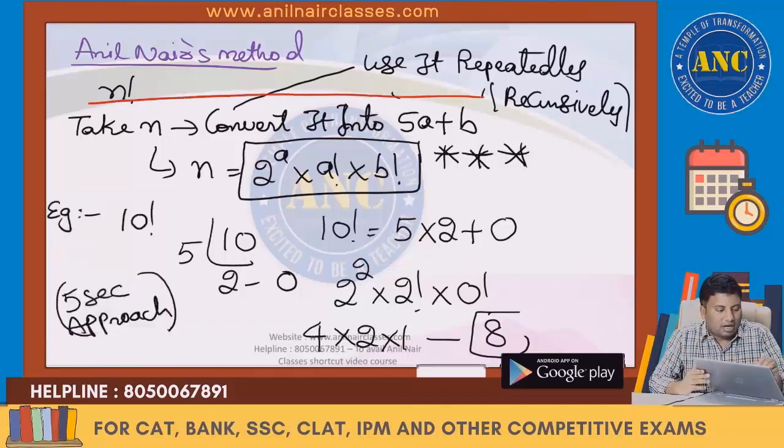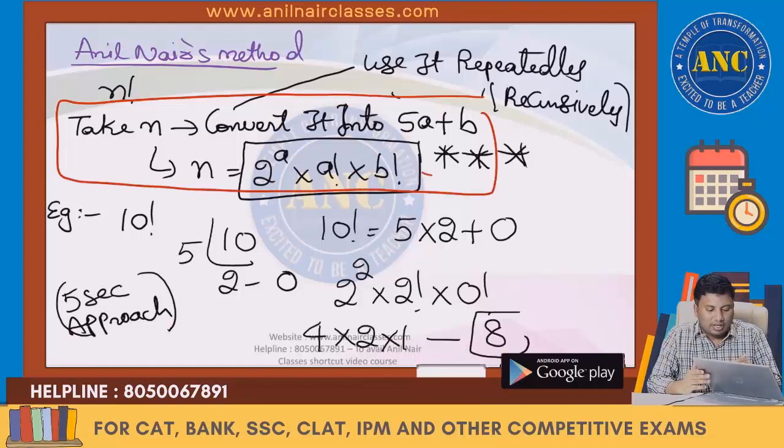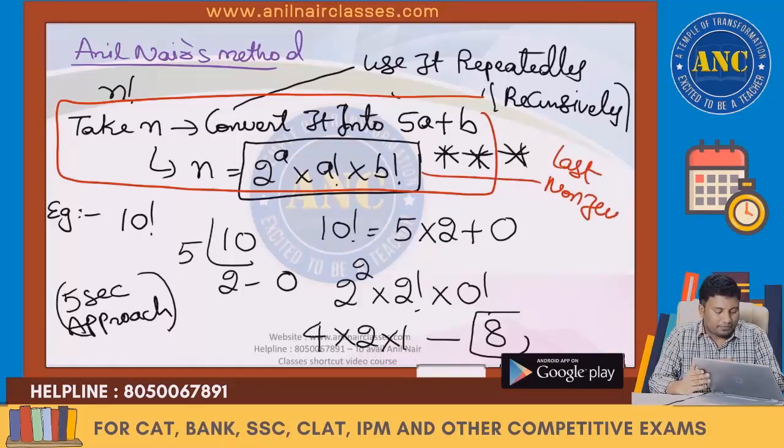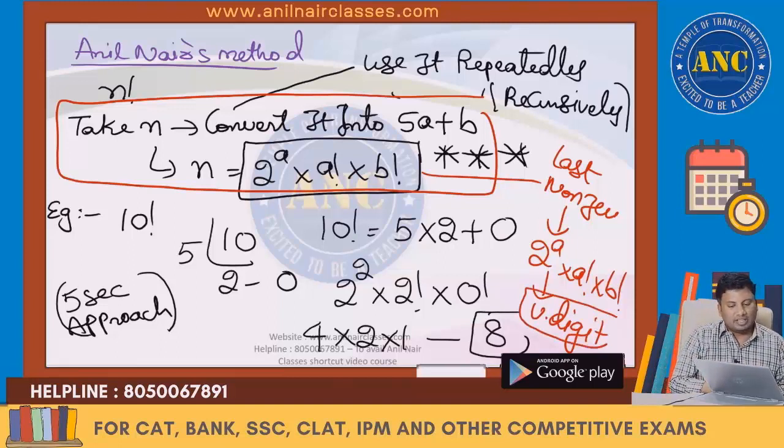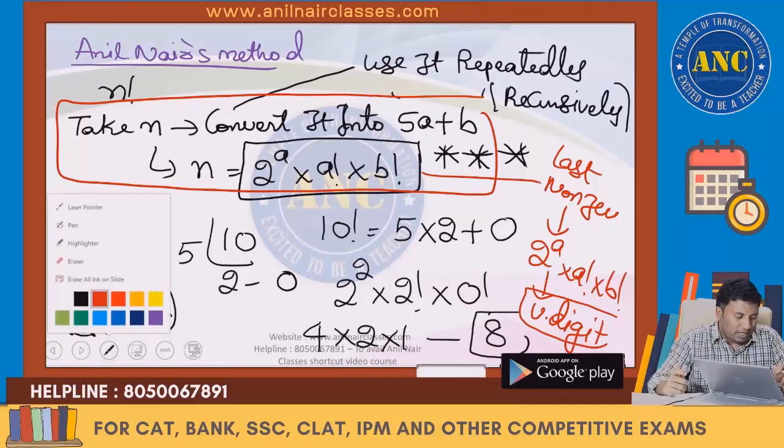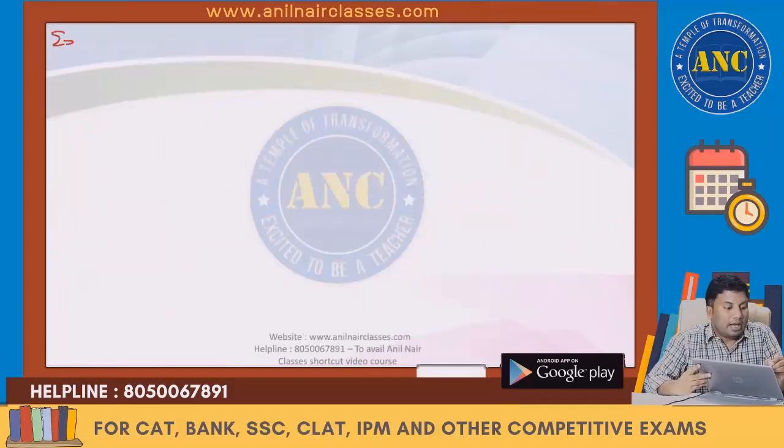The last non-zero digit is given by the logic 2 power a into a factorial into b factorial. Find the unit digit for this number. Now, a few more examples. Please take it.